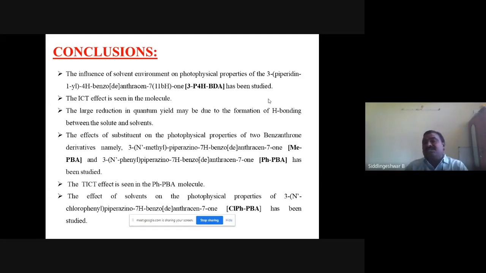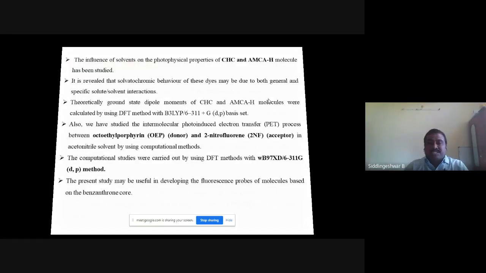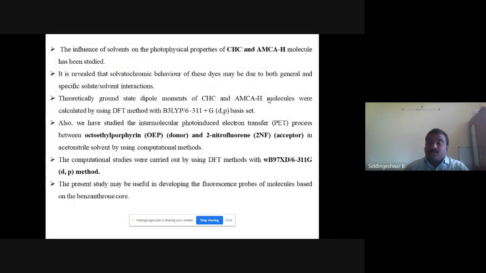And we got a very interesting result of twisted intermolecular charge transfer state formation in the phenyl PBA molecule, and the ICT state exists in both the molecules. Chlorophenyl molecules have also got the same result, which once again confirmed the behavior of the phenyl PBA molecule. And we also studied the solvent effect on coumarin derivatives. Coumarin derivatives find vast application in fluorescent technology. And we believe that our molecule is also highly solvent sensitive.